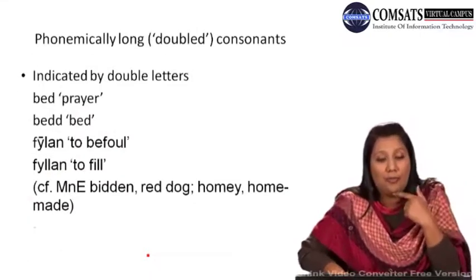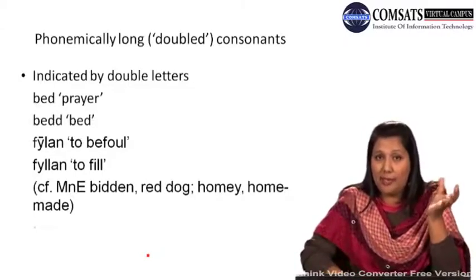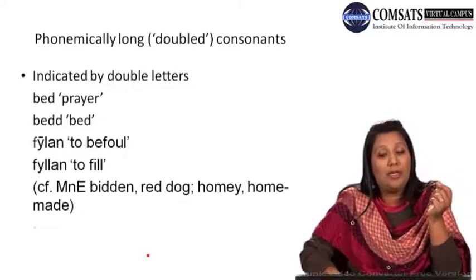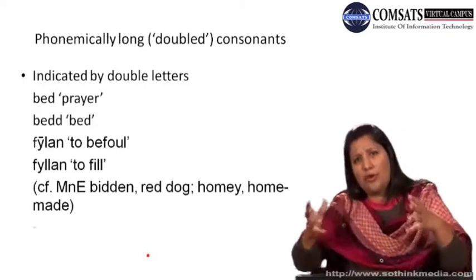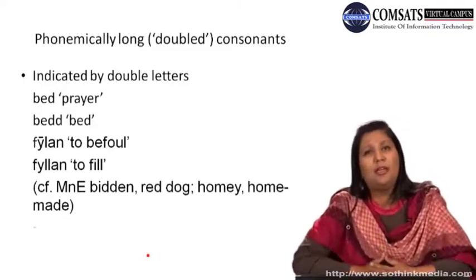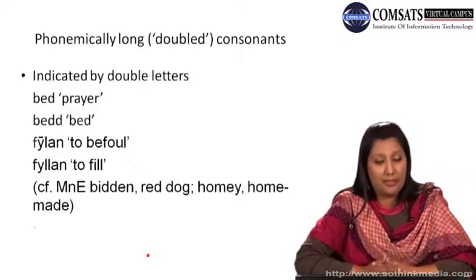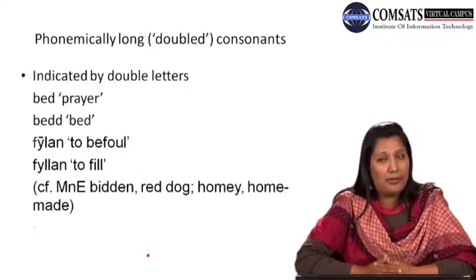Then there were some phonemically long words as well found in the vocabulary of the Old English period. These words had doubled consonants, or what we also call consonant clusters, indicated by double letters. For example, prayer.